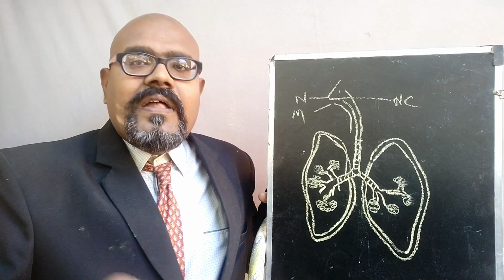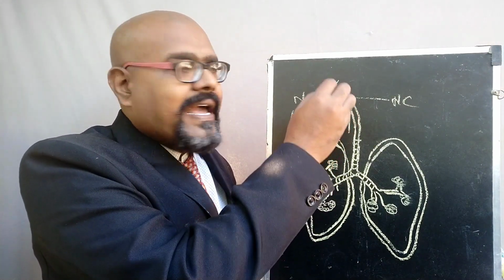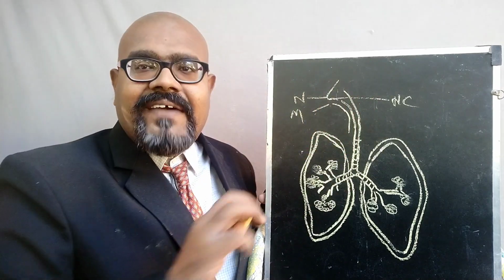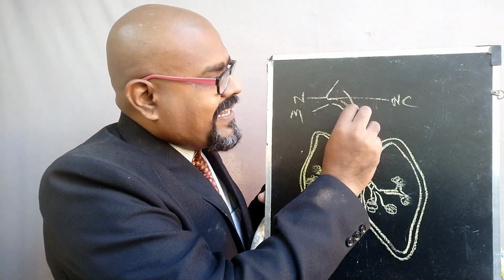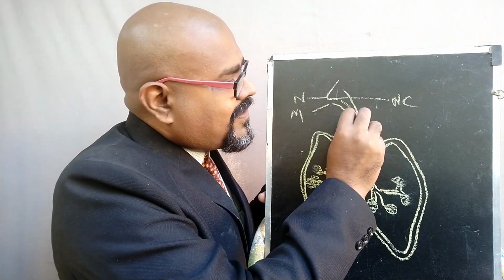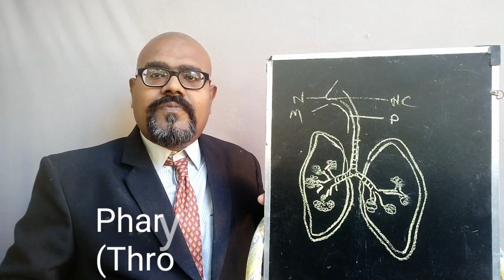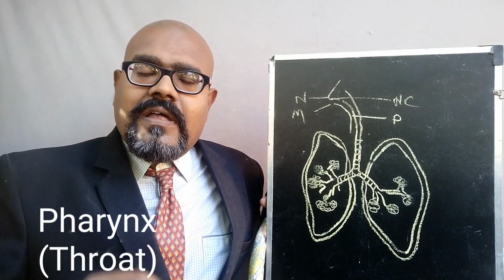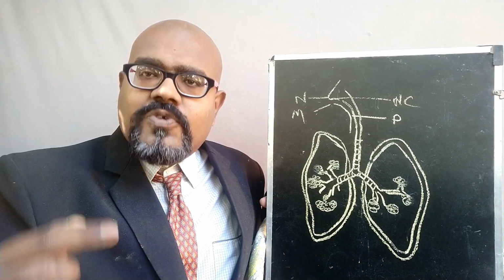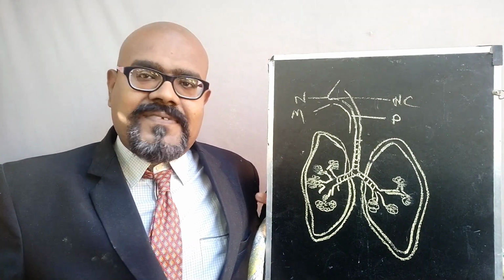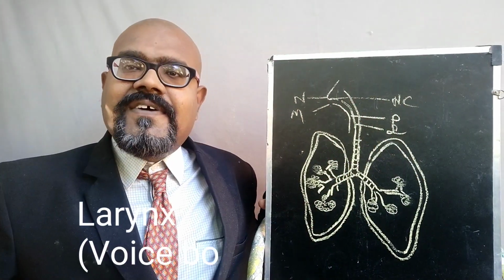Okay, then the inspired air will reach the nose and the mouth, and from the nose it will reach the nasal cavity. This is the second part. Then the meeting point of the mouth and the nasal cavity is the pharynx, which is called the throat. This third part is the nose, nasal cavity and the pharynx. And then it will reach the larynx. Larynx is the voice box.